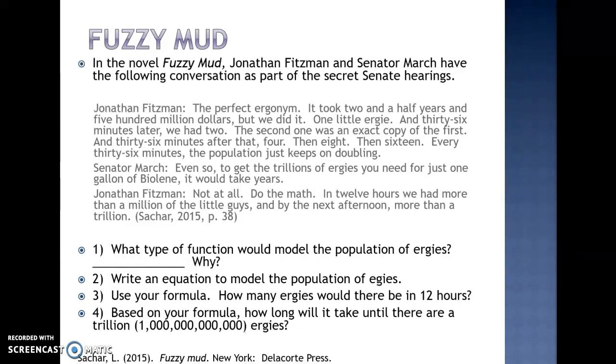First, Jonathan Fitzman explains, "The perfect ergonom. It took 2.5 years and $500 million, but we did it. One little ergie. And 36 minutes later, we hit 2, and the second one was an exact copy of the first. And 36 minutes after that, 4, then 8, then 16. Every 36 minutes, the population just keeps on doubling."